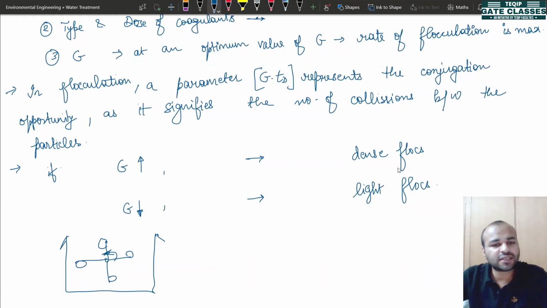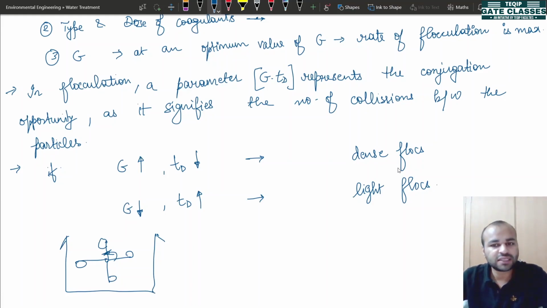Now let us consider a case for detention time as well. Why I have taken these two cases only is because these are the most preferred combinations that we use. We'll learn later why it is preferred. So we need to understand these two concepts mainly. Now try to analyze what will happen if we change the value of detention time.